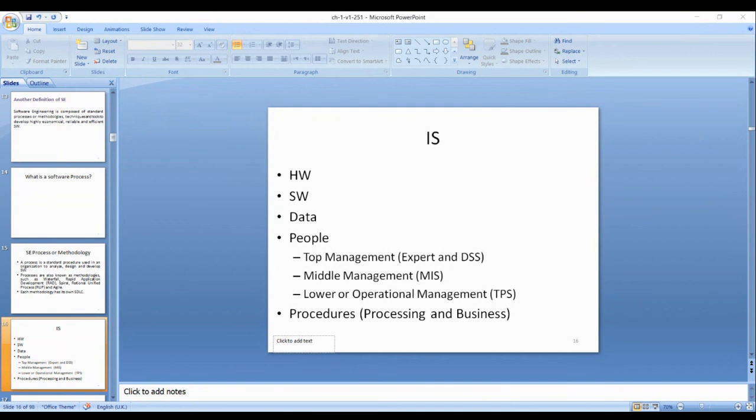Any question up to here? TPS is used by operational management or lower management. MIS is used by middle management. Why? Because the low level operational staff is dealing at the customer end.